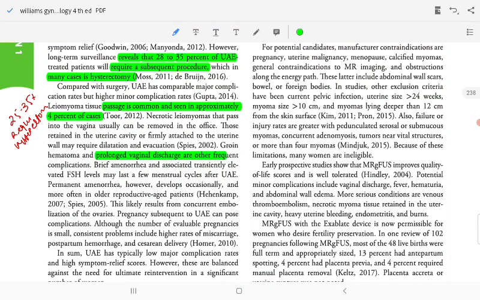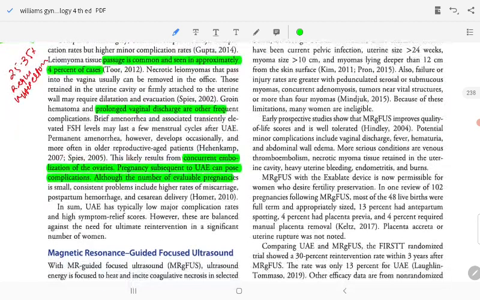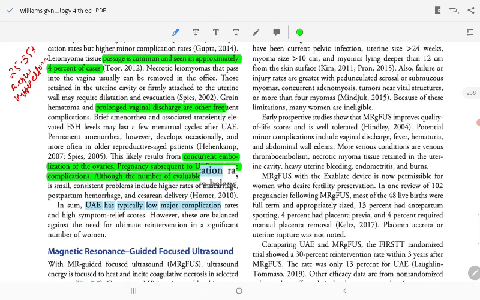Permanent amenorrhea can develop occasionally, more often in older reproductive-age women. This is likely due to concurrent embolization of the ovary. Pregnancy subsequent to uterine embolization can pose complications, although the number of reported pregnancies is more consistent. The problem is a high rate of miscarriage. Uterine embolization typically has a low major complication rate and high symptom relief.